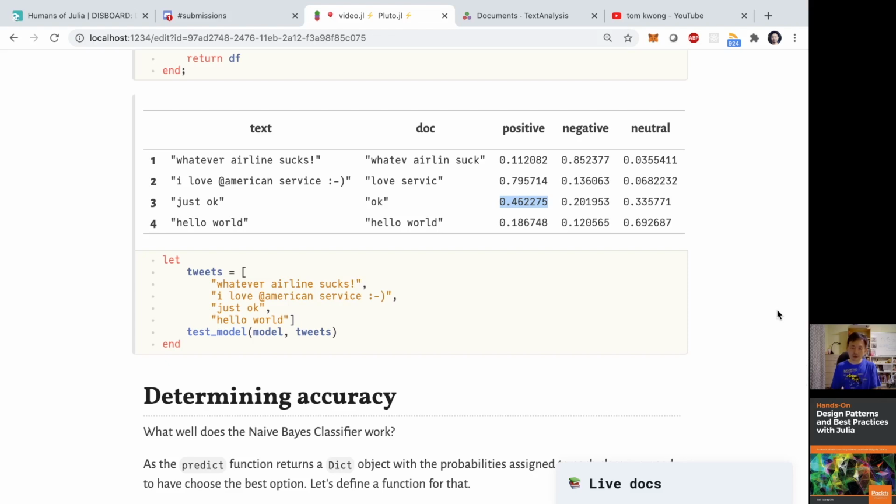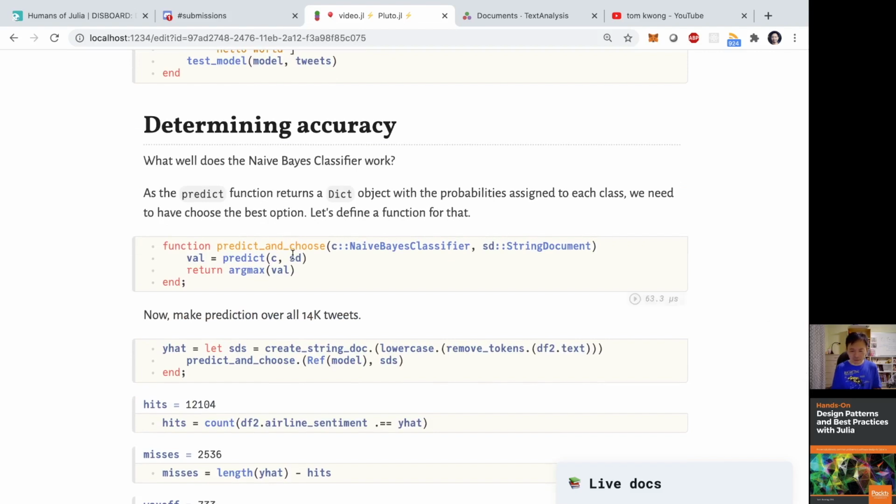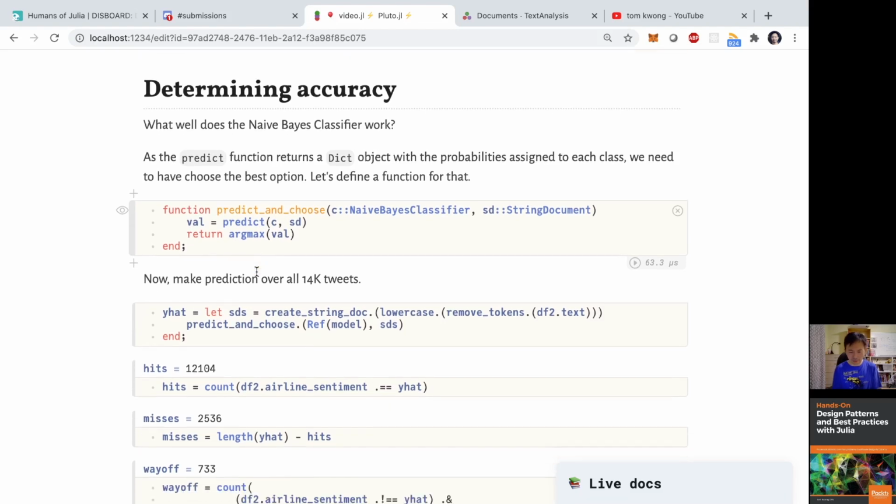But how well does it work with the original data set with 14,000 tweets, right? And so let's try to measure the accuracy over there. And over here, I have a predict and choose function. I'll take the classifier, and I'll take one string document. I'll predict it, and I'll return the label for that. Okay, and so with that special function, now I can choose between positive, negative, or neutral. I can call that upon the model with all the string documents coming from the clean text.